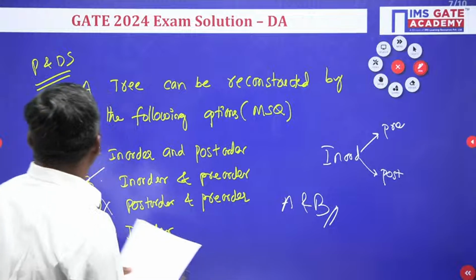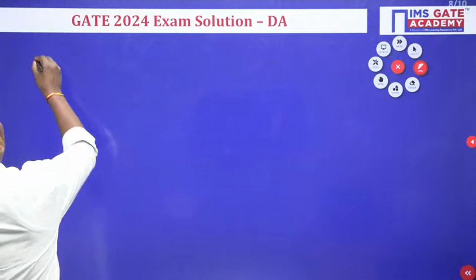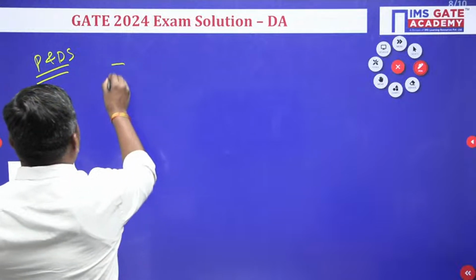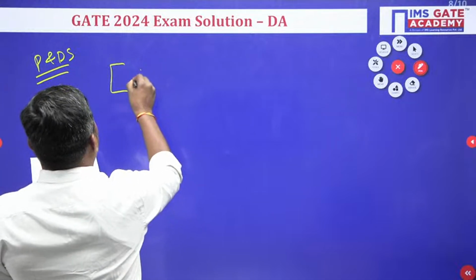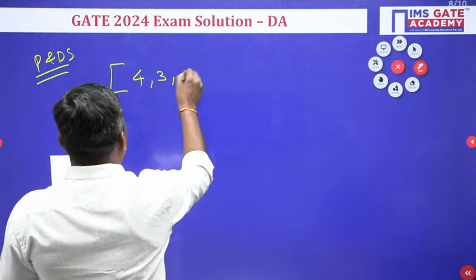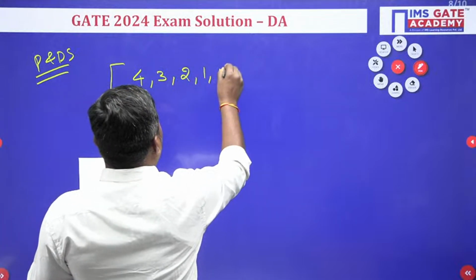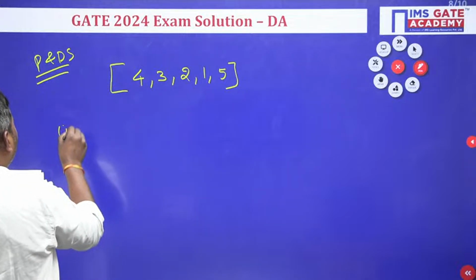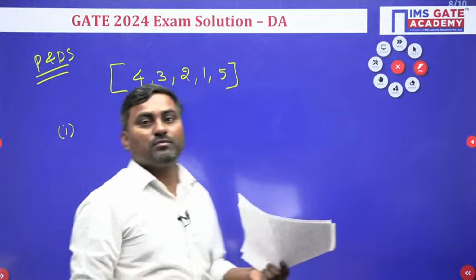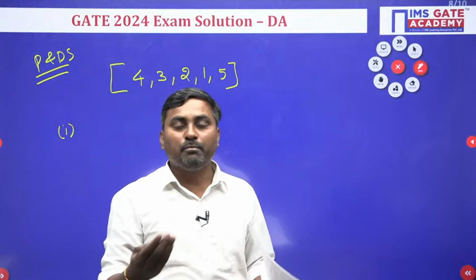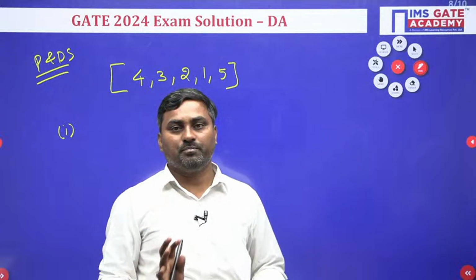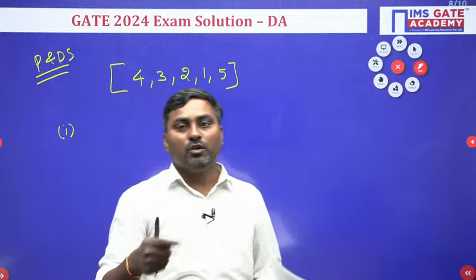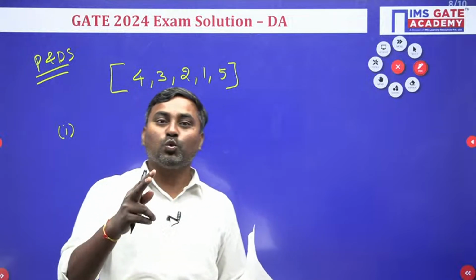So one more question from programming data structure; it is an easy question. They gave the elements 4, 3, 2, 1, 5. Which of the following sorting algorithms will be able to sort within 2 passes? Choose the sorting algorithm which can sort the elements within two passes only.